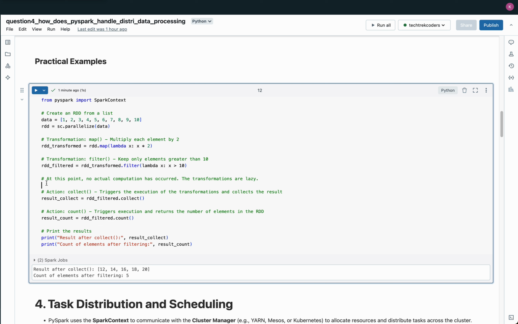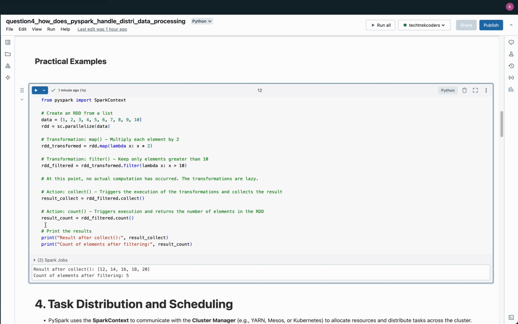After defining the transformations, two actions are performed which trigger the execution of the entire transformation pipeline. The first action, collect, triggers the execution and brings the filtered results back to the driver node. This action causes Spark to execute both the map and filter transformations on the cluster and return the final result, a list of numbers greater than 10, which in this case is 12, 14, 16, 18, 20.